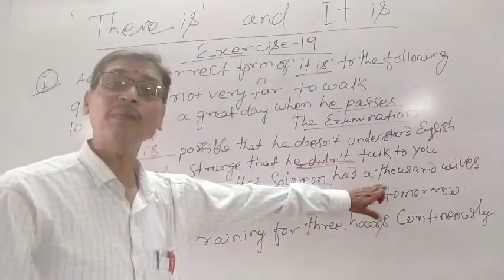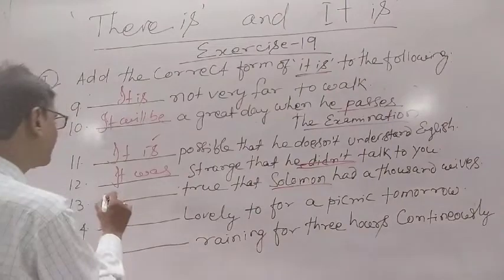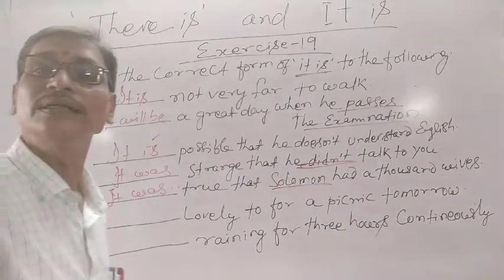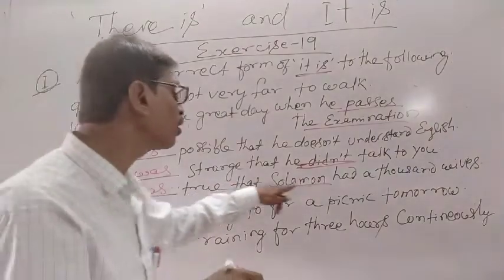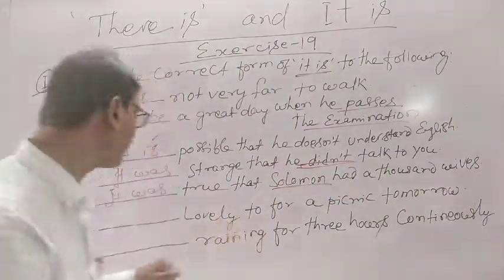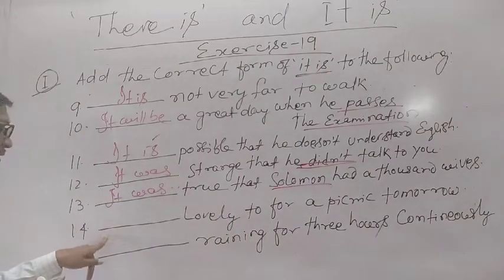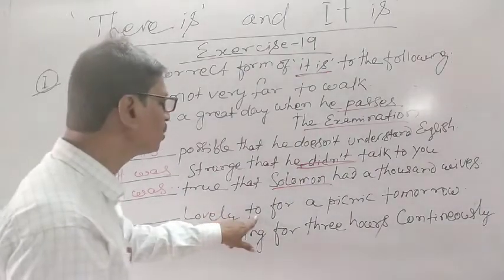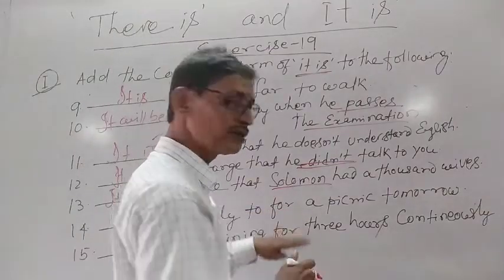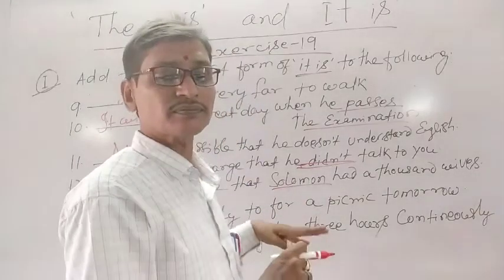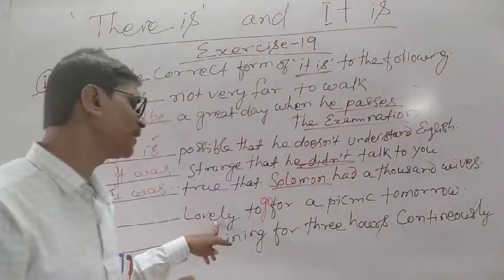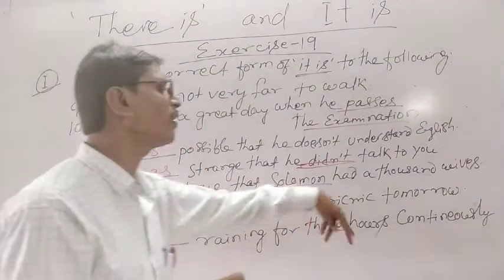So we are talking about the past time, so we can use: it was true that Solomon had 1,000 wives. Okay, so similarly, number 14, "That's lovely to go for a picnic tomorrow." Here it is "to go." It is lovely to go for a picnic tomorrow.